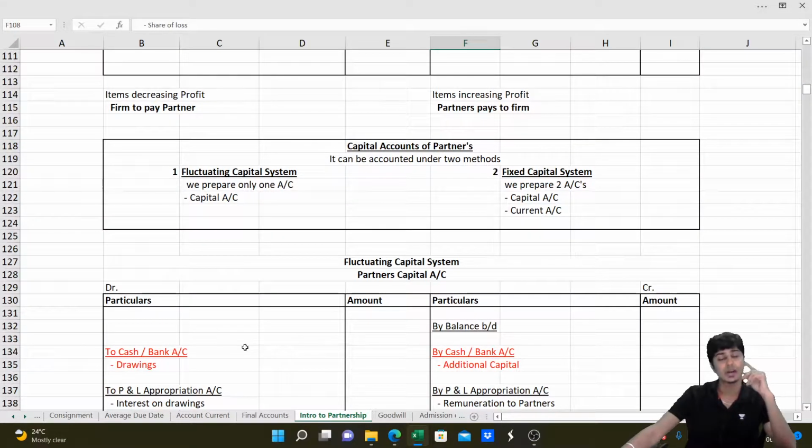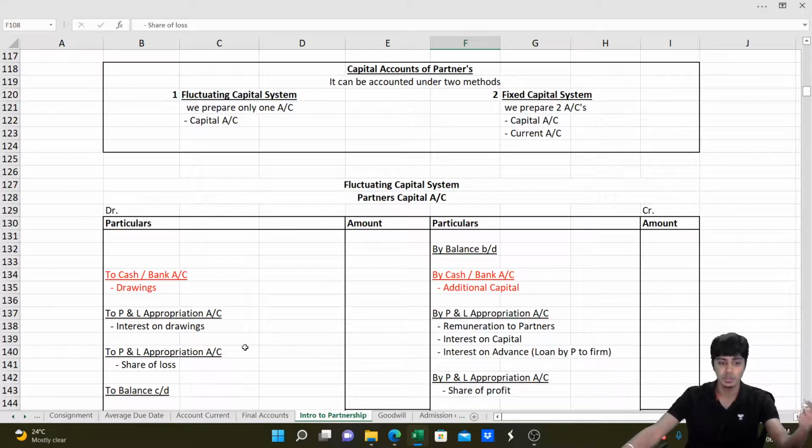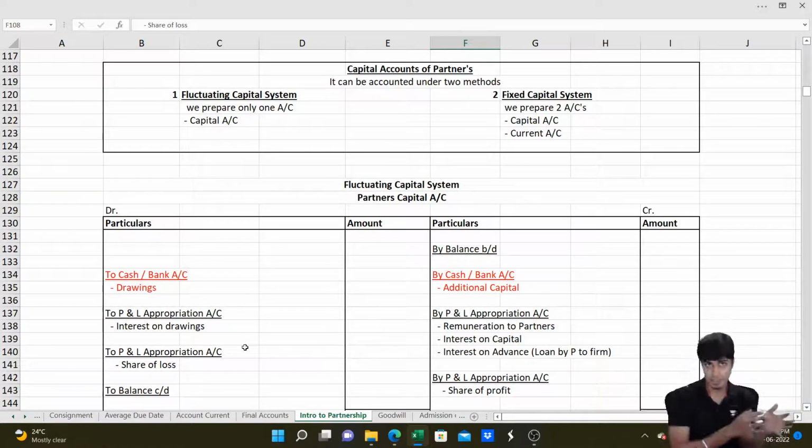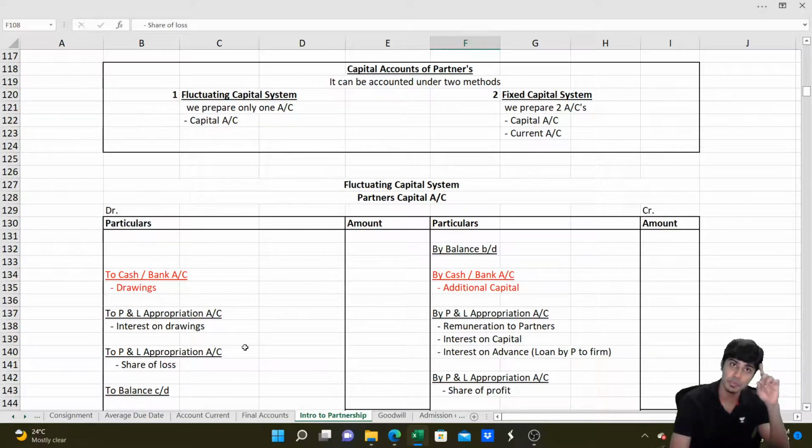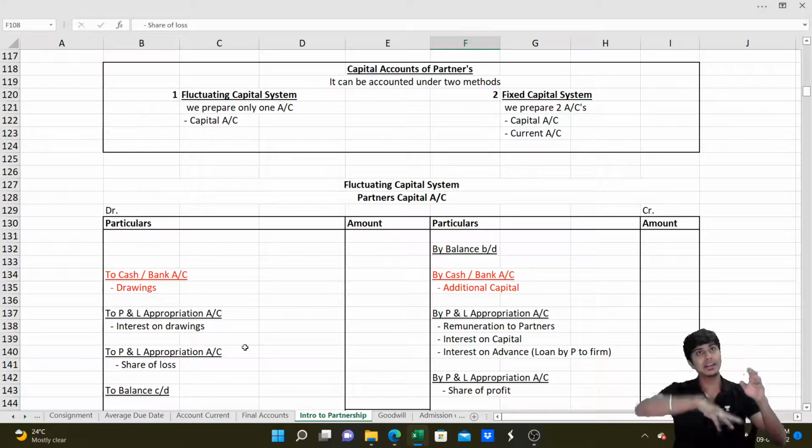And then capital accounts of the partners have to be learned, how to prepare them next. Capital accounts can be prepared under two methods: fixed capital system and fluctuating capital system. Under fluctuating capital system, we prepare only one account, the capital account. In that capital account only, we write capital, drawings, interest on capital, interest on drawings, remuneration, share of profit, everything. So capital keeps on fluctuating. Capital is not constant, and this will actually make it difficult for us to compute interest on capital.